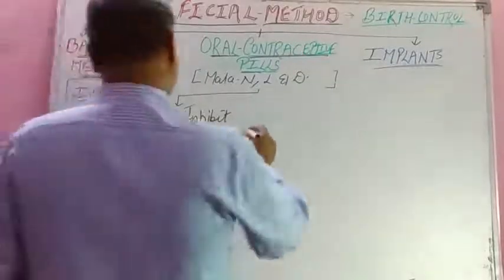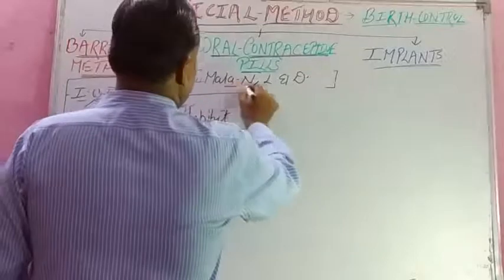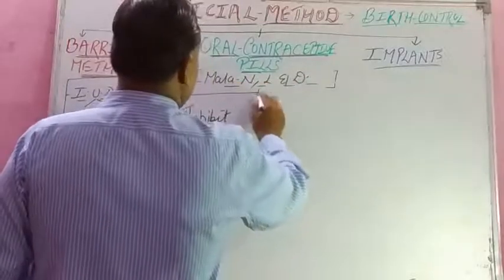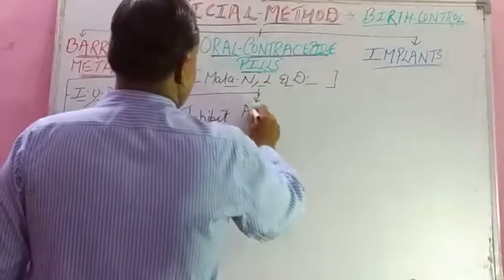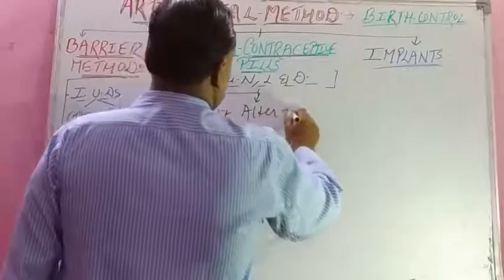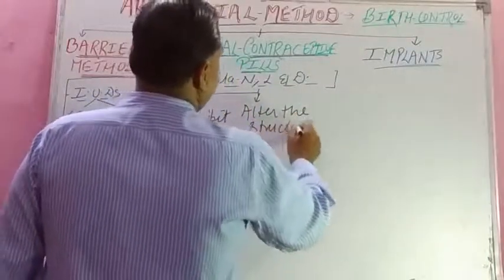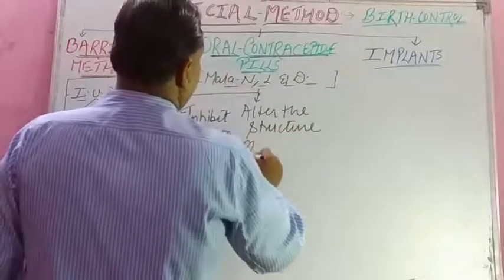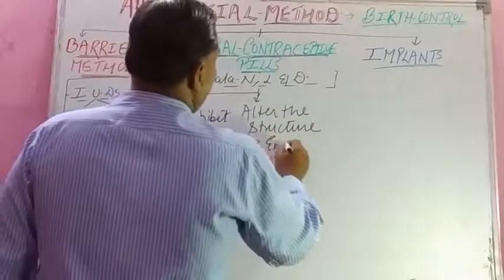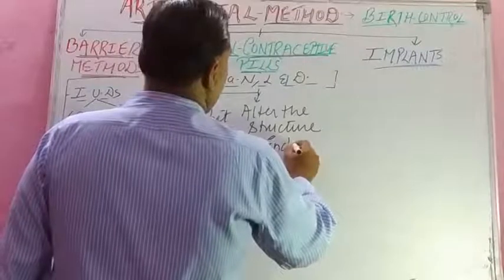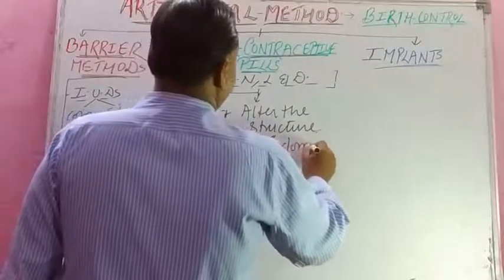Then second one is, these hormonal pills have power to alter or change the natural structure of endometrium, the structure of the inner lining of the uterine wall.